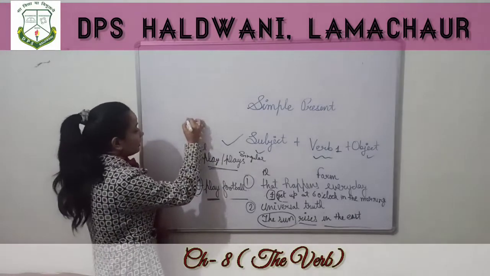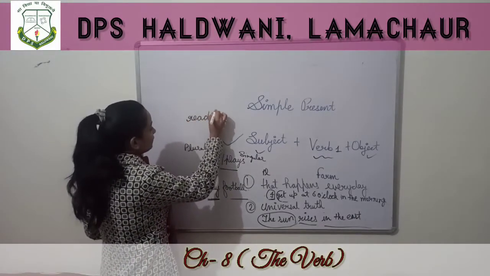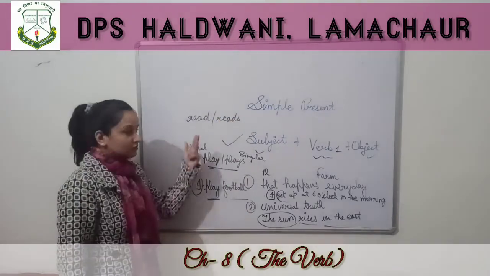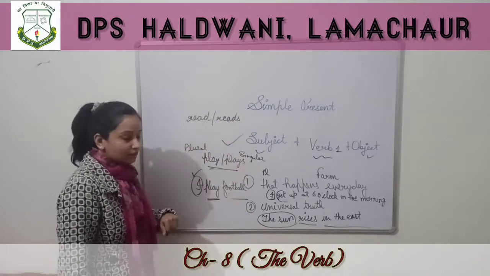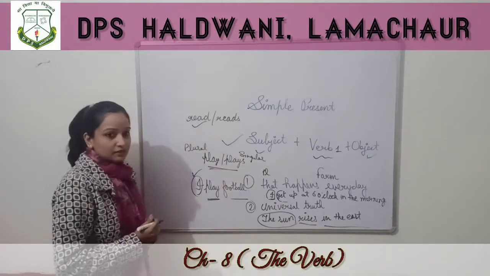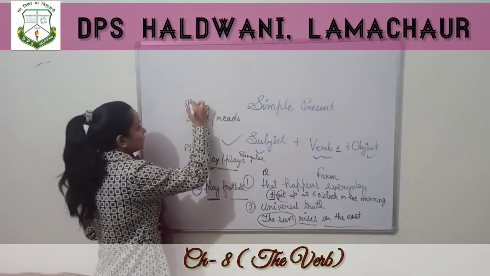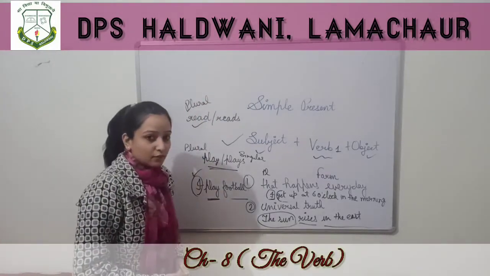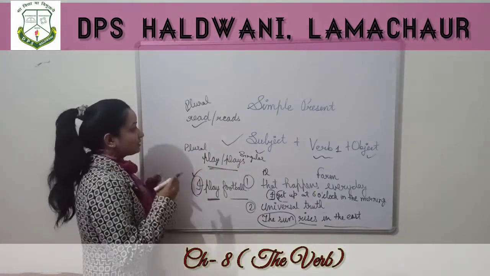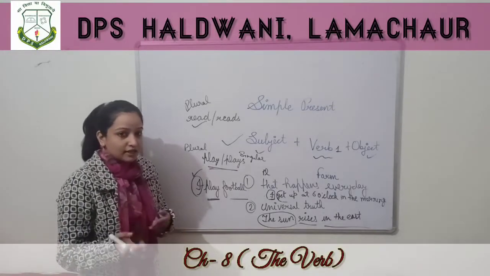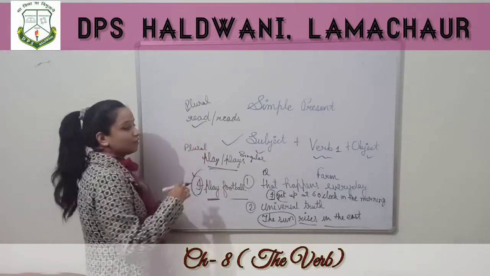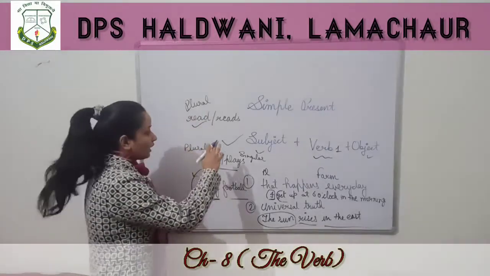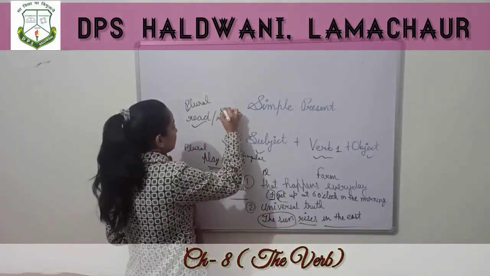Okay, now another example, read, reads. Now tell me which one is the singular verb and which one is the plural verb? This is the plural verb without s. As I have told you, verbs are just opposite to the nouns. Okay, when they are singular, they use s or es with them. When they are plural, they don't use s or es with them. Okay, so plural is read and reads is singular.